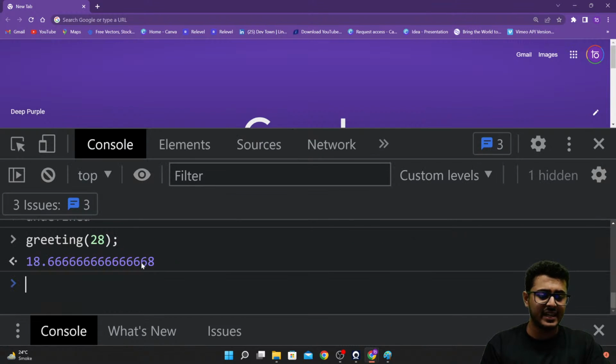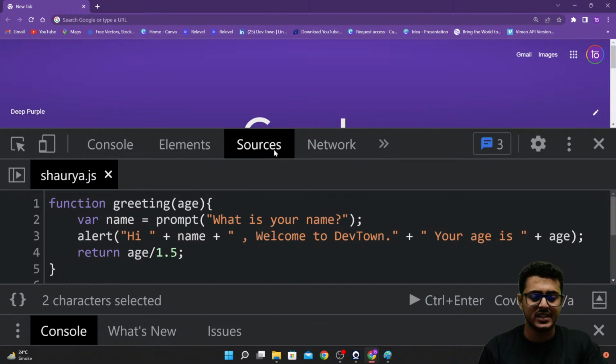So the output that we are getting right over here, when we are reading greeting, greeting 28, the output is from the return statement that we have written. The return statement is whatever the age that we are specifying. Right over here, we have specified age as 28. So age divided by 1.5, that is what we are getting. That is a random calculation that I've done. It has no importance. That's just a random calculation that I've done to get a random result from the return statement itself. So don't think why I've done divided by 1.5, because that is not the main thing.